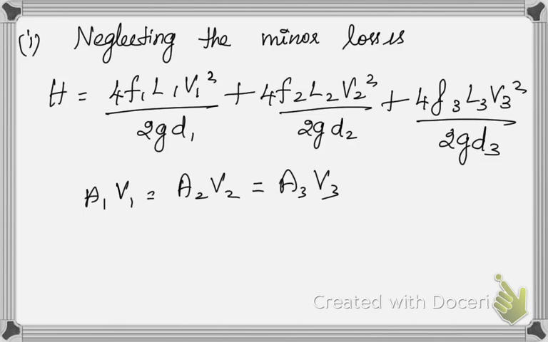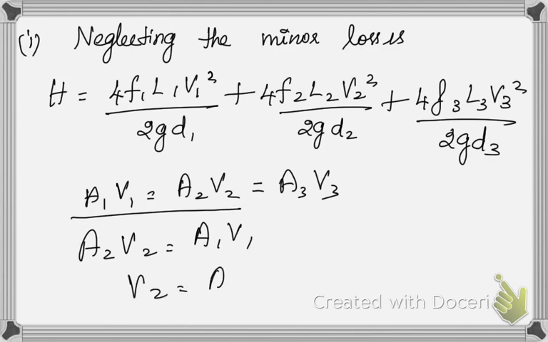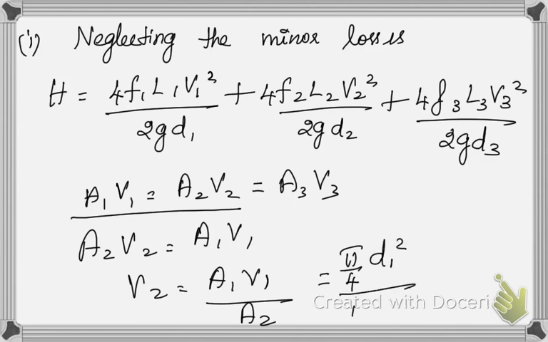So first we'll establish a relationship between these two things, which is A2 V2 is equal to A1 V1. So V2 will be equal to A1 V1 by A2, and we all know that A1 is pi by 4 D1 square, and A2 is pi by 4 D2 square.